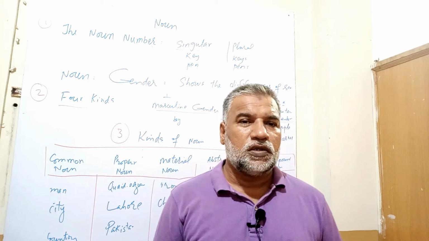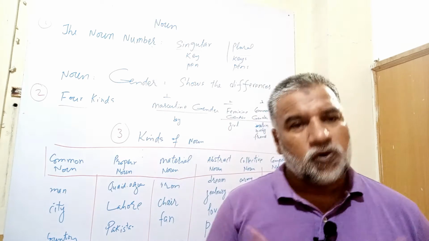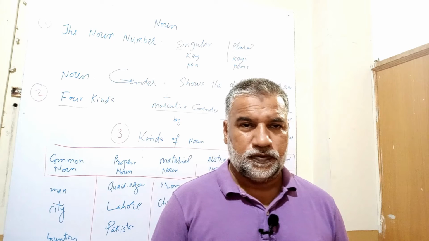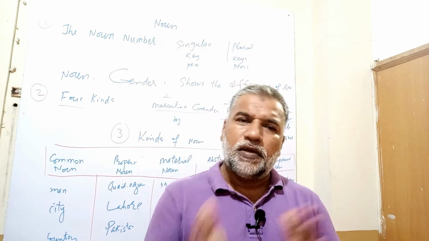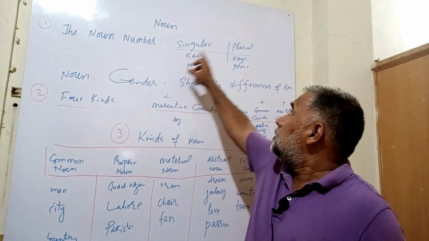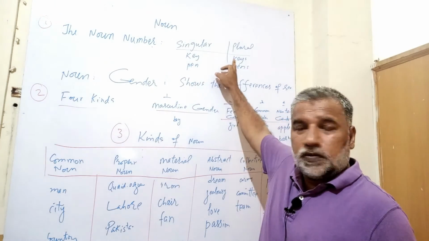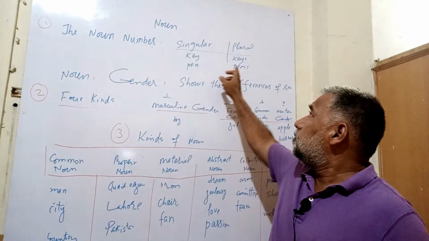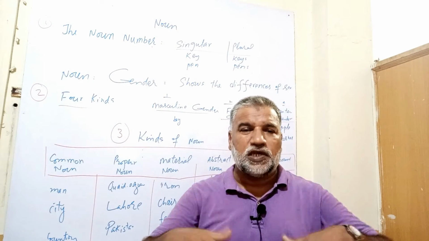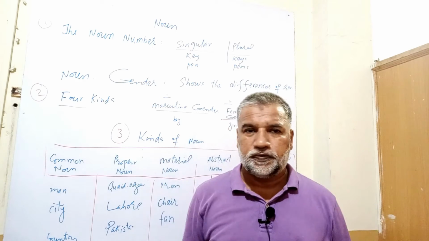One is called singular noun, and the other is called plural noun. Like key, keys, pen, pens. So you can say every singular noun has its plural noun.